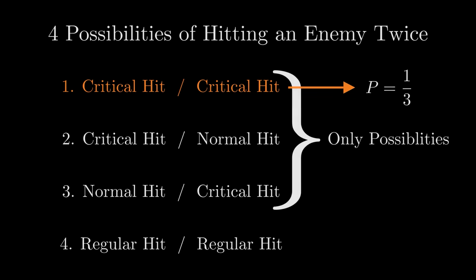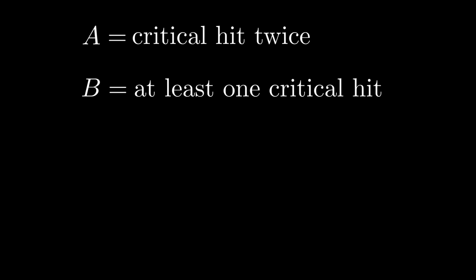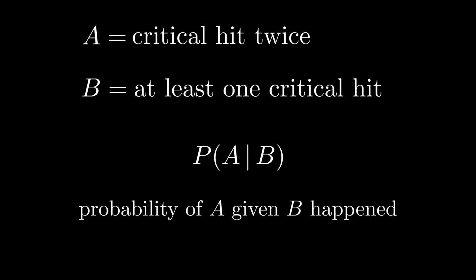Doing this more formulaically, let's suppose that we have an event A and an event B. Event A is going to be that we critical hit twice. And event B is that at least one of our hits was a critical hit. Then what this question is asking is what's the probability that we critical hit twice given that we critical hit at least once? I don't know how to say that. What's the probability that we critical hit twice given that we critical hit at least once?